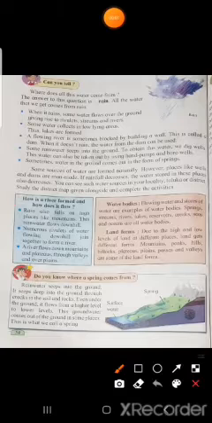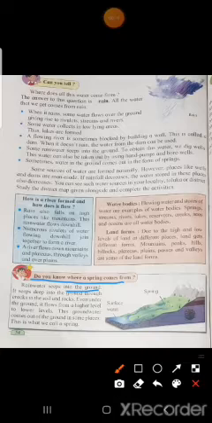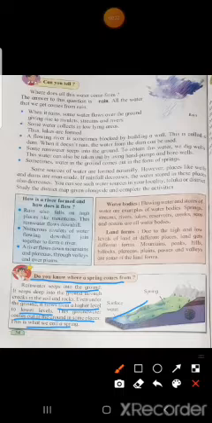Okay, now see here. Do you know where a spring comes from? So how is a spring formed? Now we saw the formation of river, we saw many water bodies, we saw landforms. Now we will see how a spring is formed. Rainwater seeps into the ground. It seeps deep into the ground through cracks in the soil and rocks. Even under the ground, it flows from a higher level to a lower level. This groundwater comes out of the ground in some places. This is what we call a spring. See, it is explained in detail in this picture.